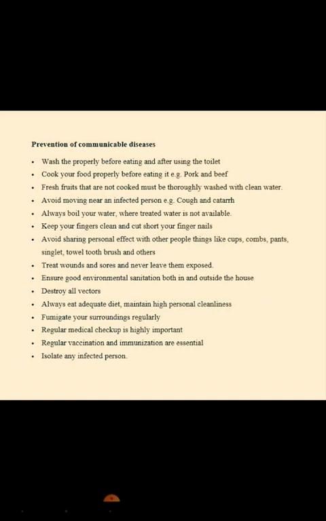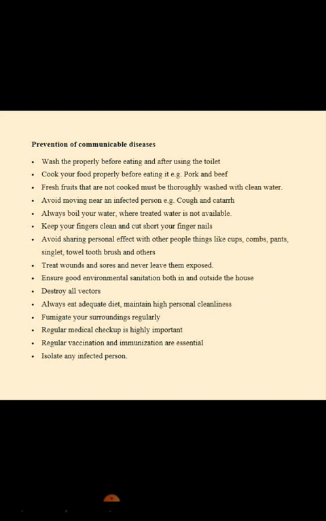Another one is that regular vaccination and immunization are essential. That is, you should always immunize yourself. Especially nowadays in Nigeria, we have what is known as the Kick Out Polio campaign and several other immunization programs carried out by our government. So you should always make sure you are also immunized.